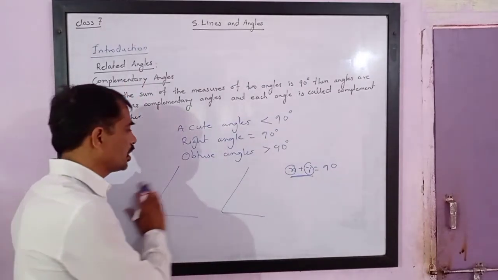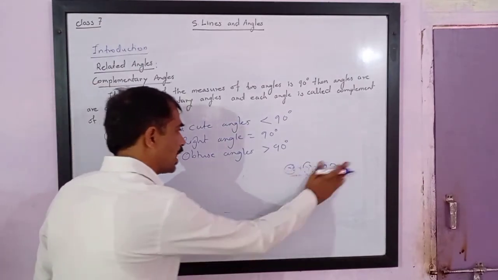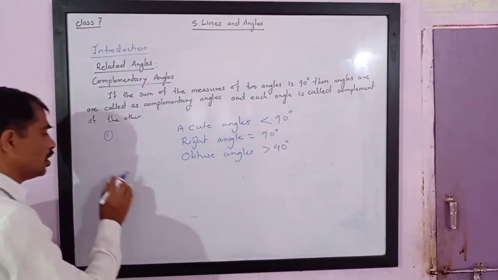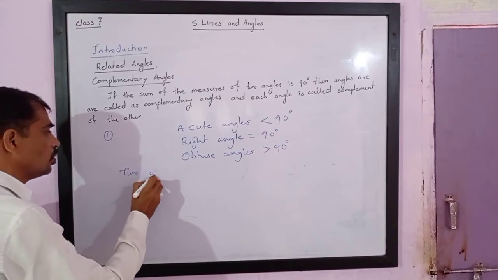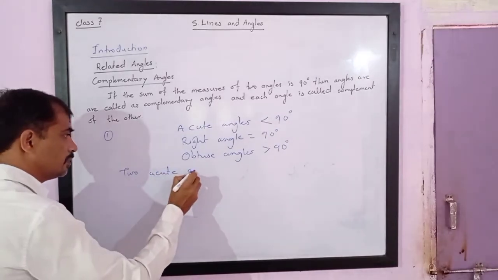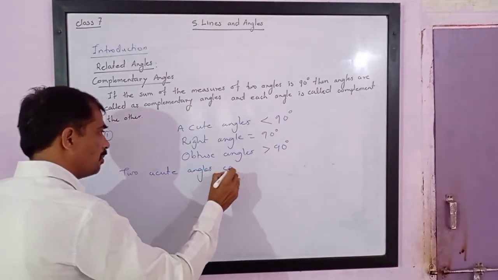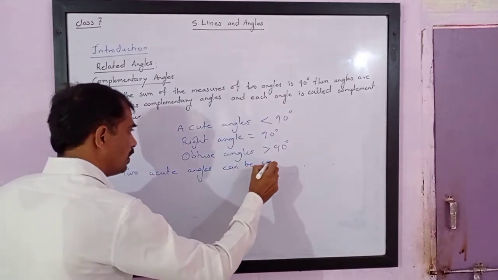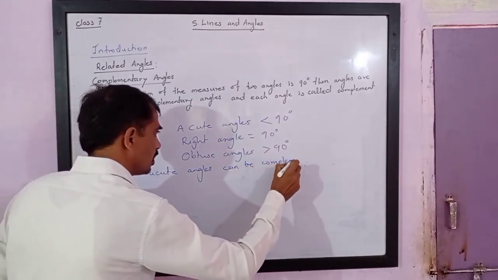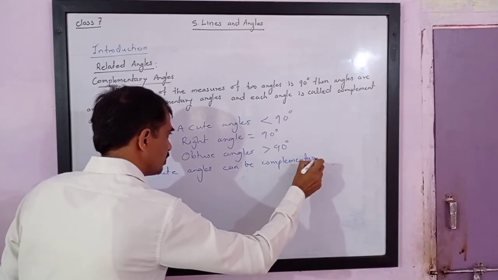So two acute angles can be complementary angles.